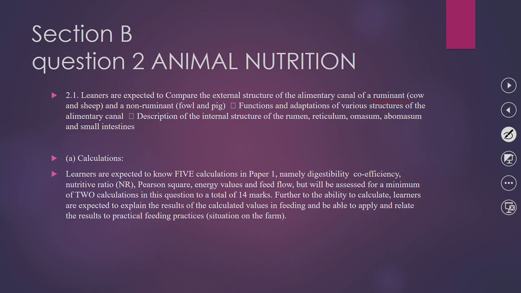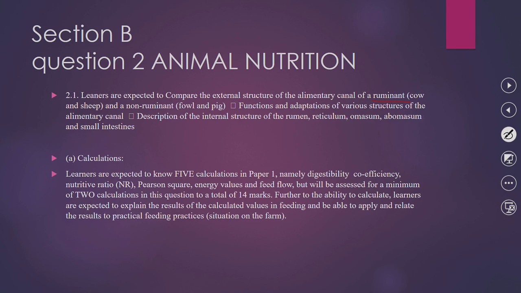Then you must be able to identify, as you identify the alimentary canals, the parts in the alimentary canal, which means you must be able to label the alimentary canals. After labeling the alimentary canals, you must be able at least to give the functions and the adaptations of those structures in the alimentary canal.